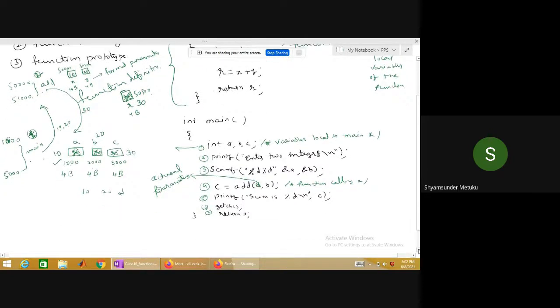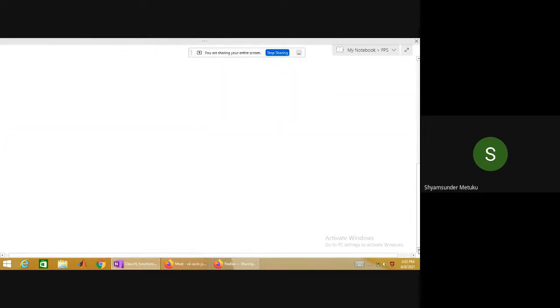Now the second program we'll discuss. The second program is: write a program to find the area of a circle and circumference, both area and circumference of a circle, both using functions.